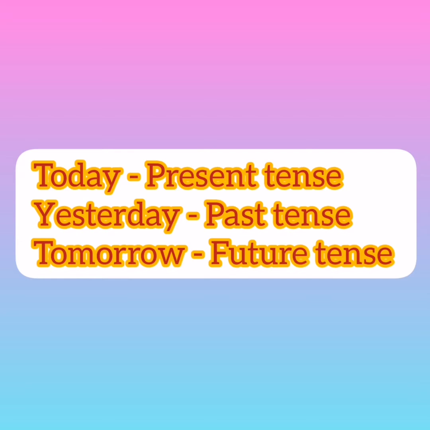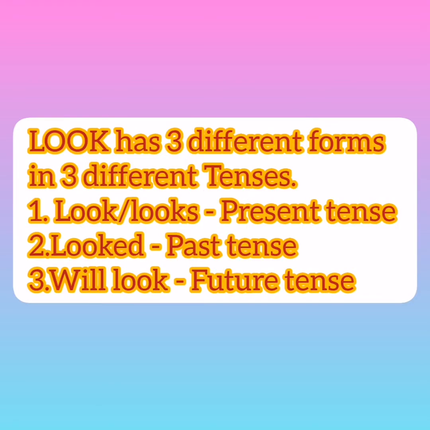Now, first of all, you have to note down that the verb look has three different forms in three different tenses. In the first example, it was look or looks, which showed the present tense. In the second example, we used looked, that showed the past tense. And in the third example, we have used will look, that shows the future tense.